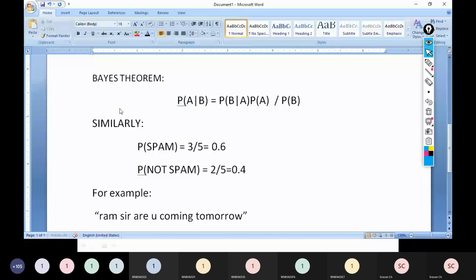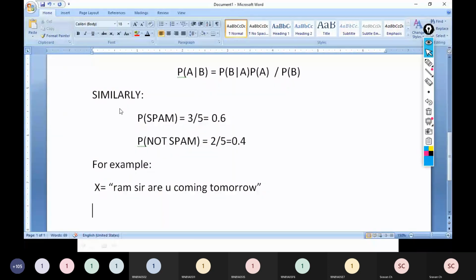Now what I need to calculate is the probability of this x to become spam, or the probability of this x to be not spam. Both calculations I need to do, and whichever gives me more value will be my decision.